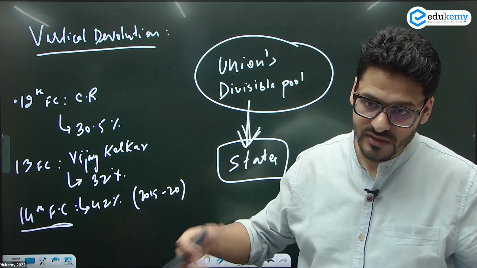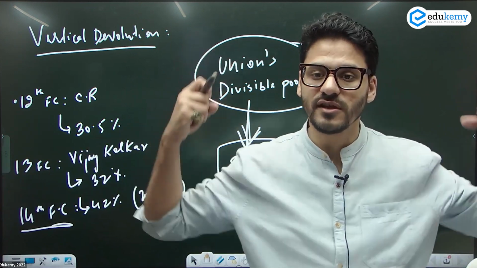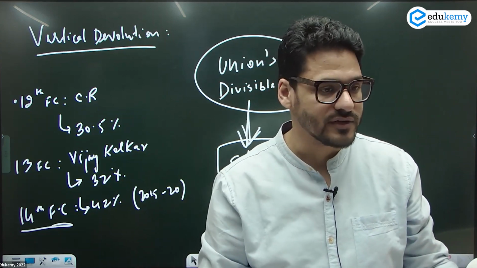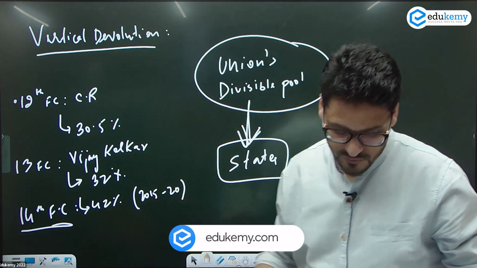And they were of the opinion that GST will have to distribute more, because now in GST you are taking the states' taxes, bringing them into GST. So states would have a revenue loss. So उनको ज़्यादा मिलना चाहिए, ठीक है? That was one of the reasons, not all of the reasons.